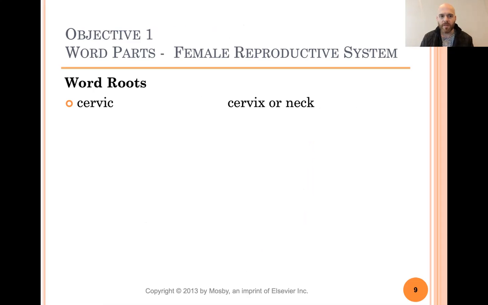Now don't confuse this with the cervical spine. This can be used for the cervical as far as talking about the cervical spine, but if it's with an X, it's going to be the cervix in the female anatomy. Colp or vagin means vagina.